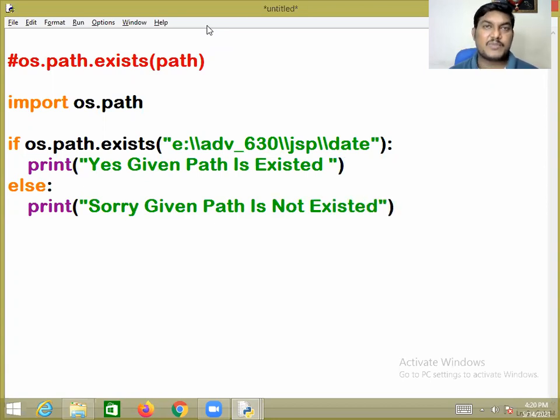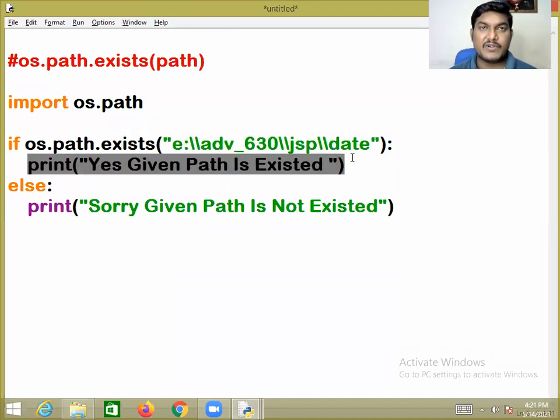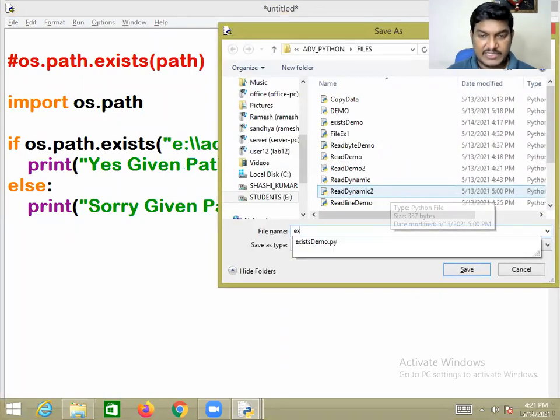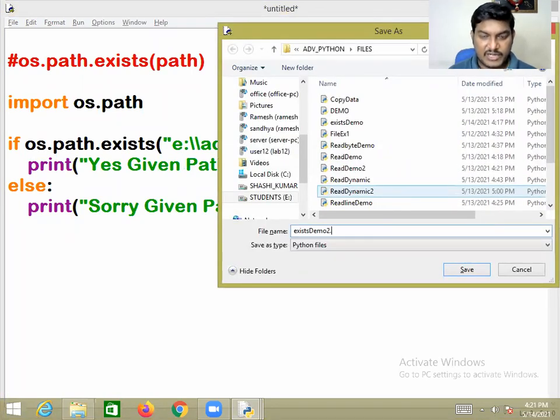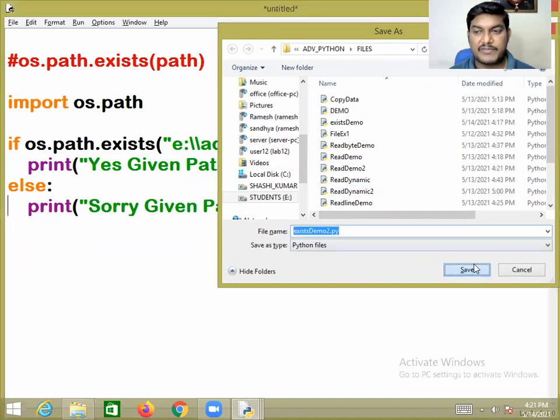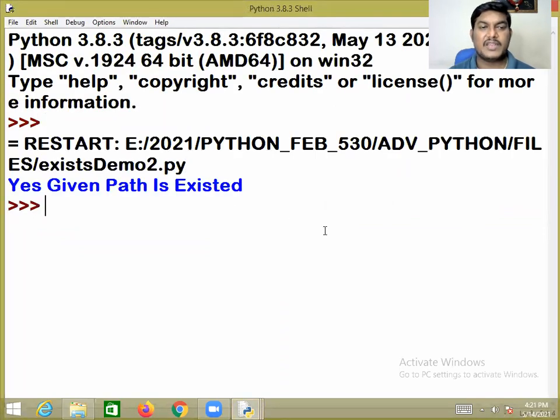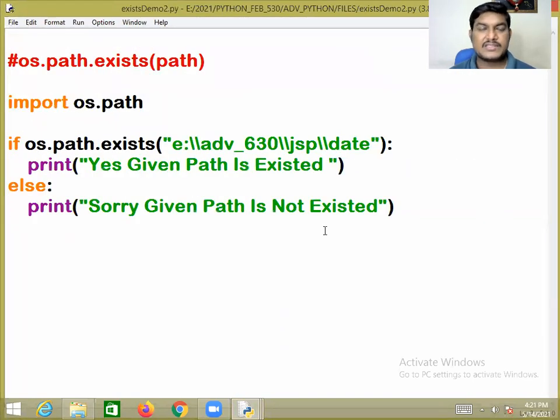When I execute this program, internally the Python virtual machine will ensure whether the specified path exists or not. If it exists, the exists function returns true, then it will execute this piece of code. If not, it will return false, and at that time this message will be executed. Control S, then save as exist_demo2.py. Then go to the run menu and click on run module. Yes, the given path exists. So this is the way.